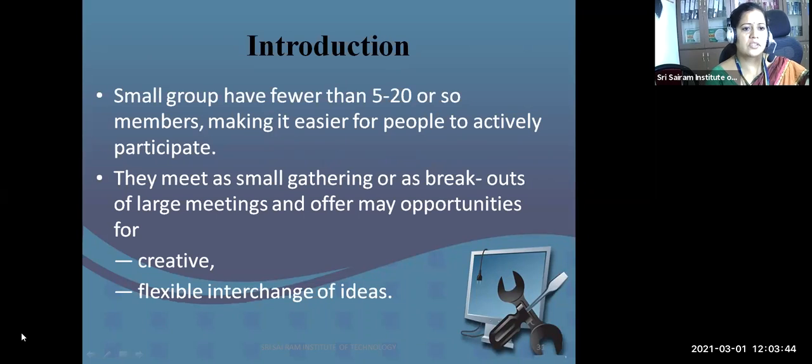So small group discussion is nothing but 5 to 20 people. They meet in breakouts of a larger meeting, which can be divided into smaller group discussions. Even in Zoom itself, online, you can make smaller group discussions where thousands of audience will join together, and they will be separated into breakout sessions, say with 50 in each breakout, and a moderator will be there in each breakout session.